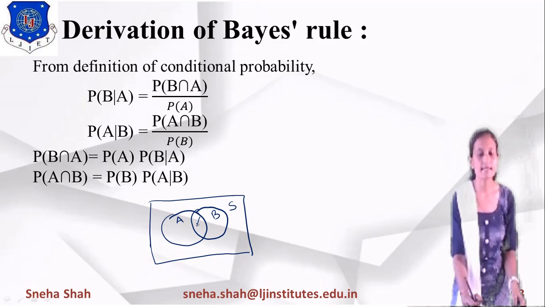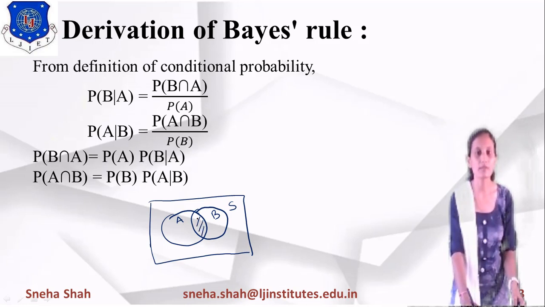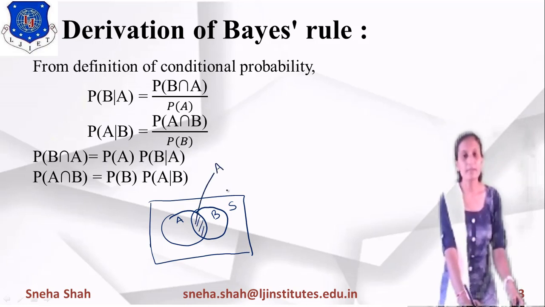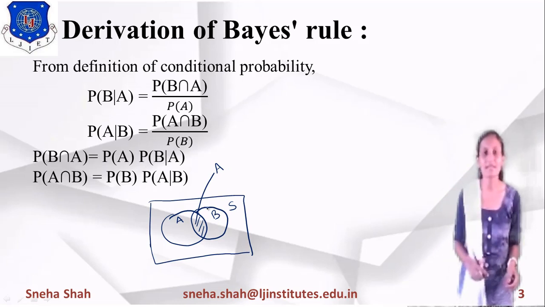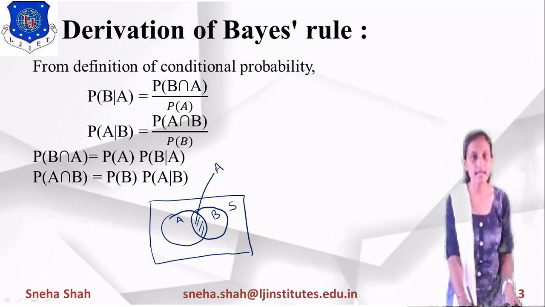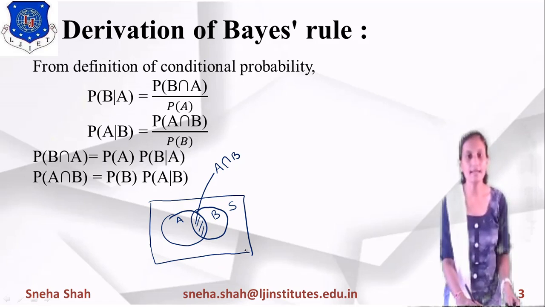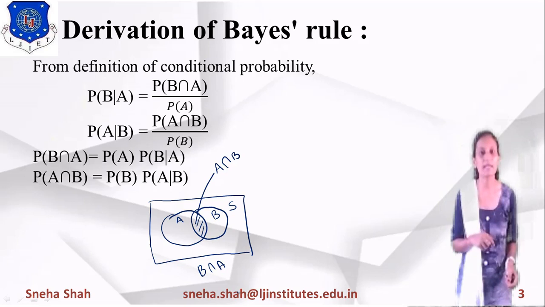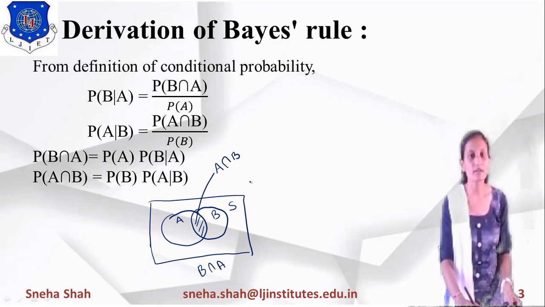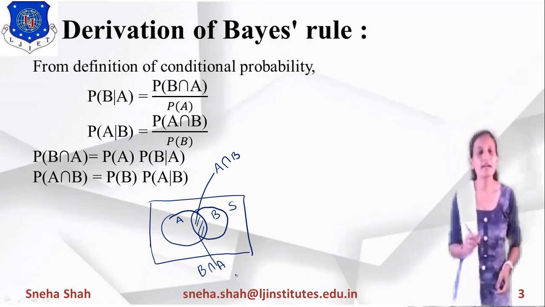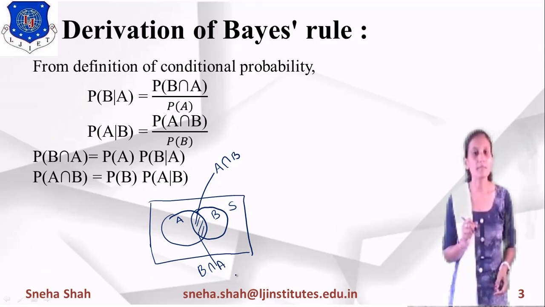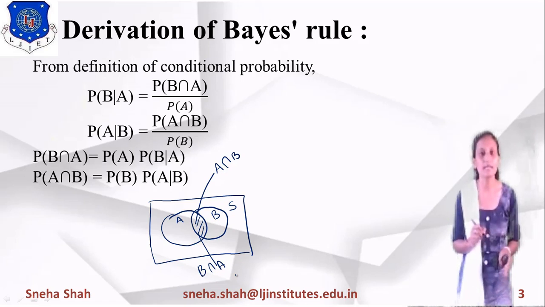Now this part is considered the common part of A and B, right? If I am writing for this common area, we can also say that it's the common part of B and A. So it is represented as an intersection of B and A. It is also considered as B intersection A, right? So if we take A intersection B or B intersection A, the value will be the same.